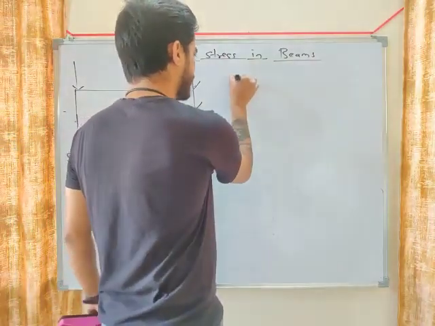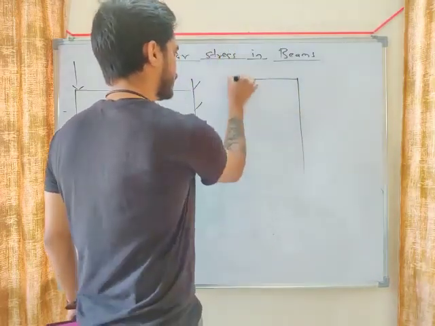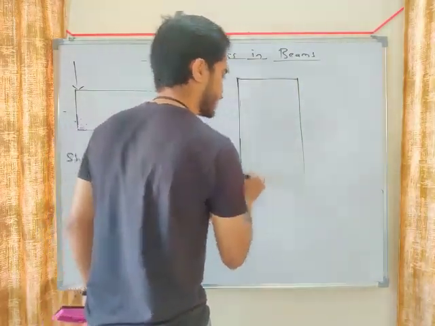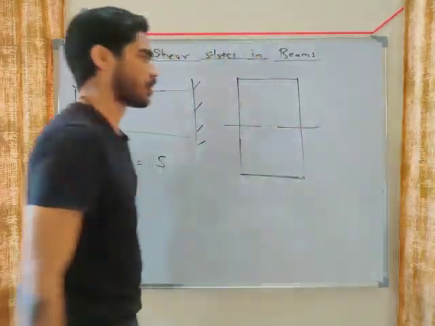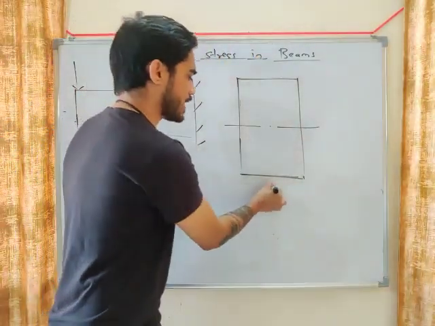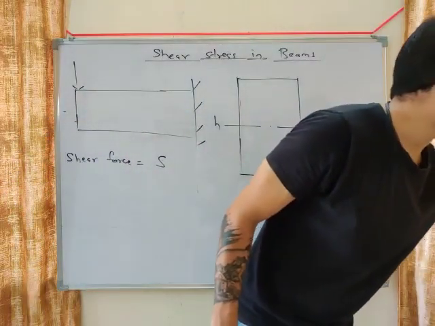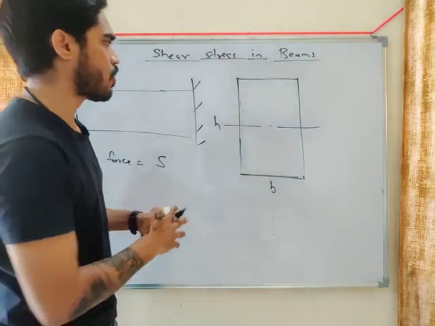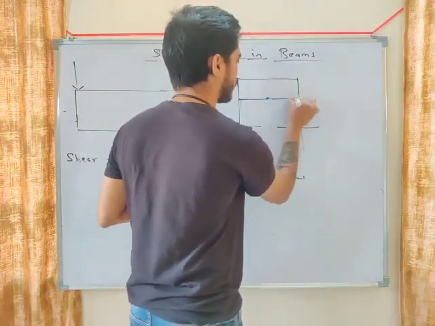So let's say this is the cross section of the beam. Let's say it has width B, height H. Let's say I want to calculate the stress on this layer. Any point on this layer.